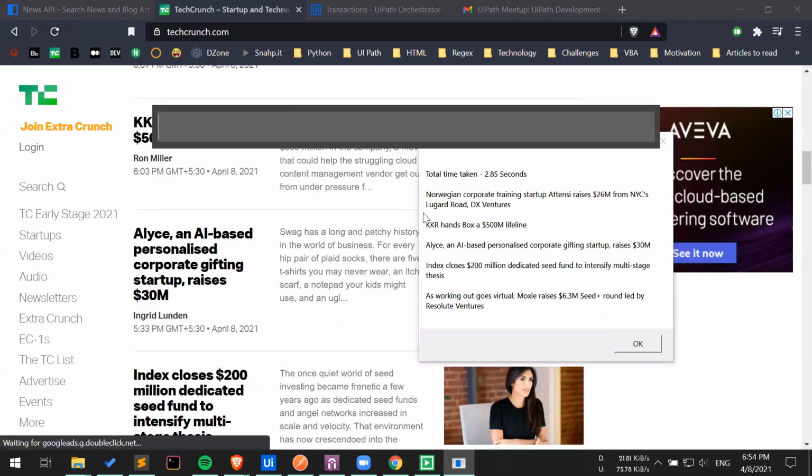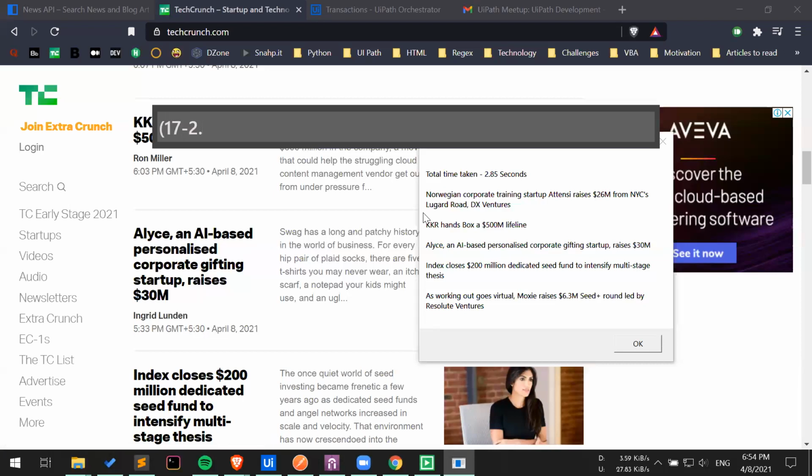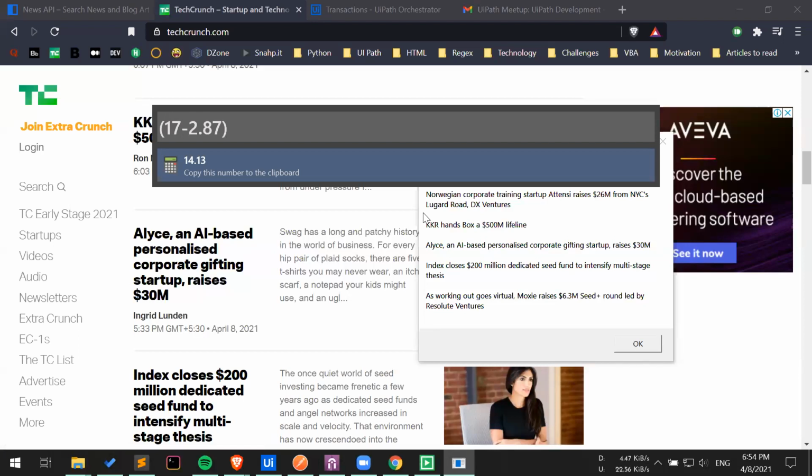If I do a simple calculation here, 70 minus 2.87, and so on, we have 83.11% of performance gain.